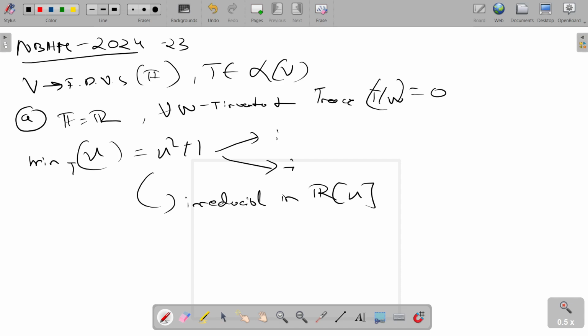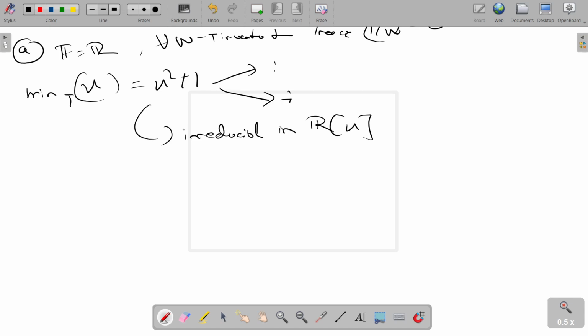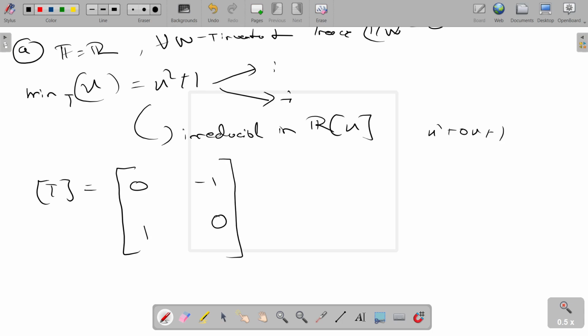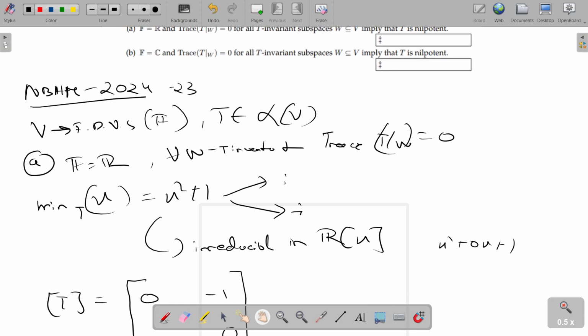Now let us just write the companion matrix for this. With respect to the standard basis, this will be 0, right? Since x squared plus 1 is basically x squared plus 0x plus 1, this will be minus of that, and this will be 0, and this will be 1. Now as we can see, the trace is 0. But does it actually satisfy our hypothesis that the trace of T restricted to W for all T invariant subspaces W should be 0?